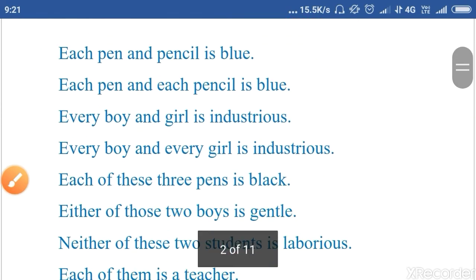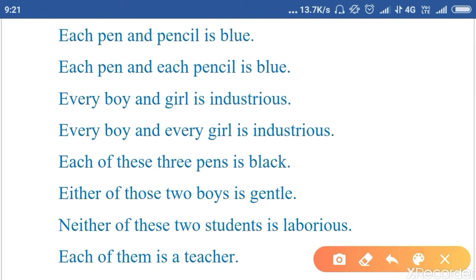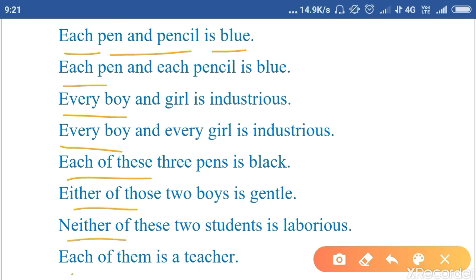Next rule is, each pen and each pencil is blue. This rule is very easy to understand. You just need to keep in mind: each, each pen, every boy, every, each of these, either of those, neither of these, each of them, right? When you find these words, each, every, each of these, either of these, neither of these, always use a singular verb. That's it.